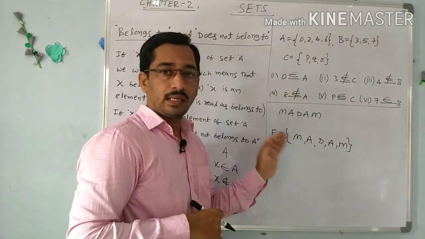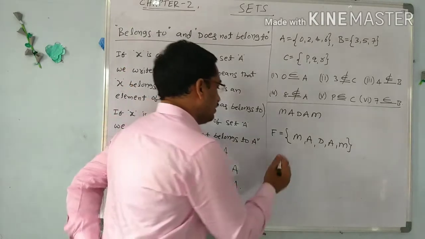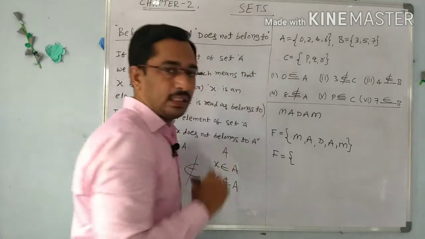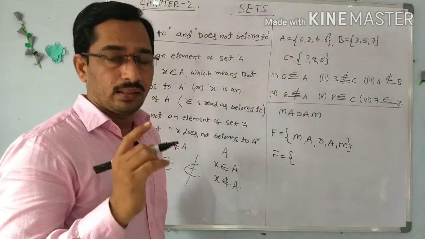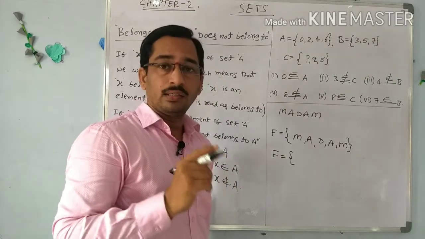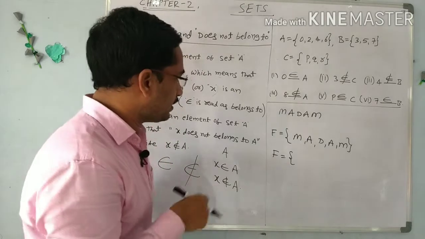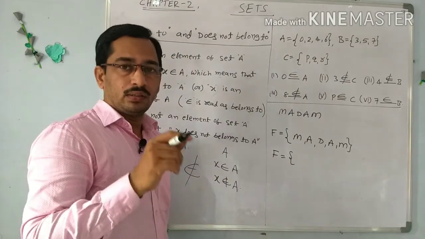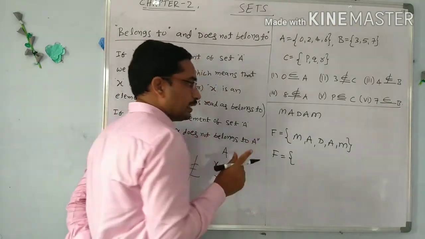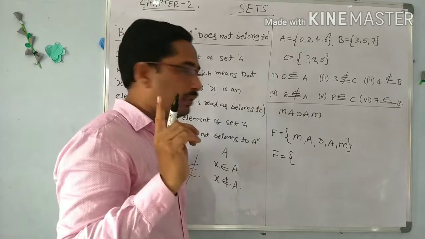So this is not the correct way of writing the set. So what is the correct way? The correct way is that we select each letter only one time. No letters, numbers, or things are repeated in the set. While writing the elements or members of a set, no elements are repeated. Even if they appear many times, we write them only one time.